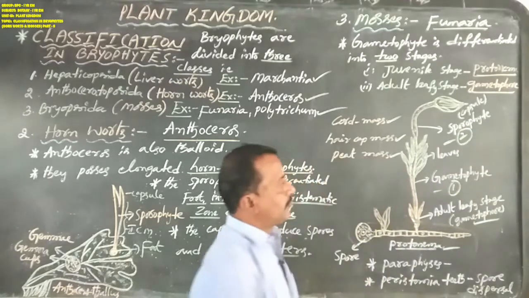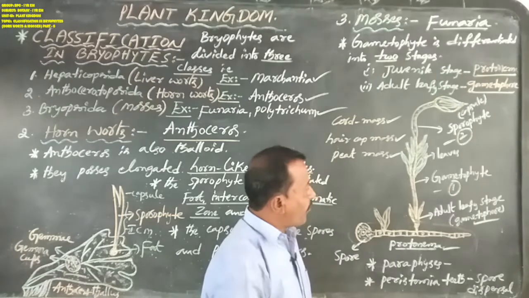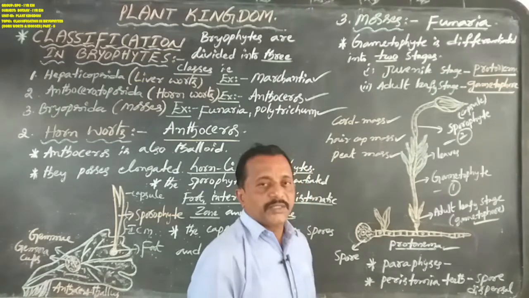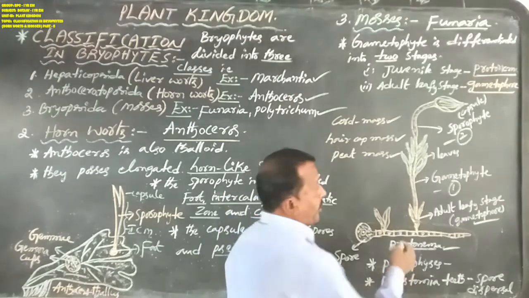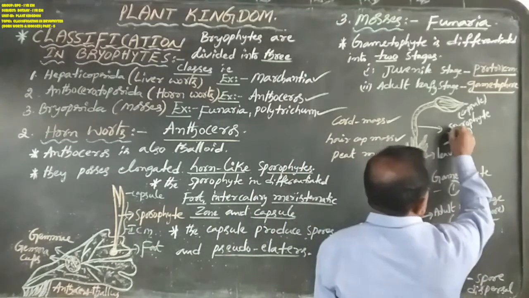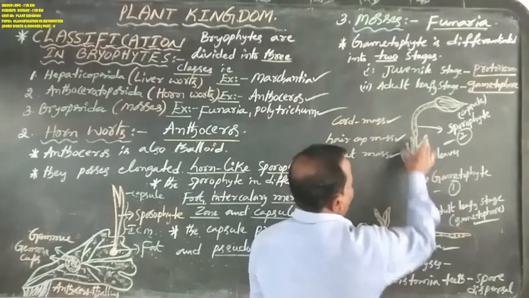Okay, now the adult leafy stage, named gametophore, consists again of two parts. The first part is the gametophyte, the second part is the sporophyte. This is the gametophyte.